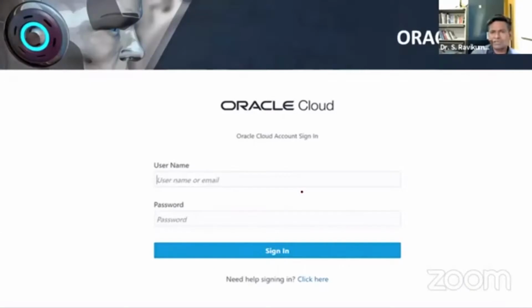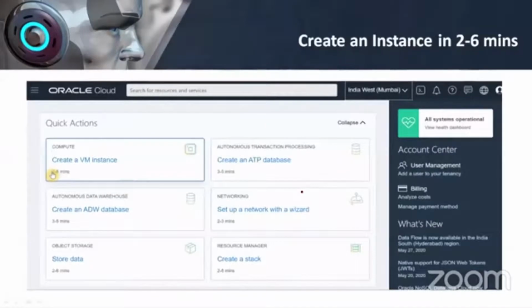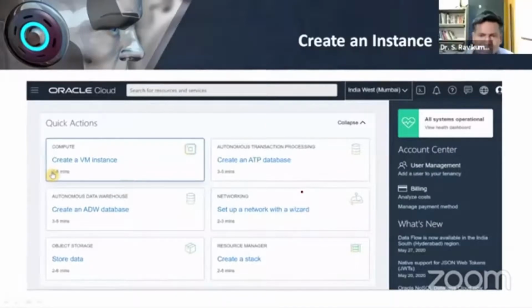Here also, when you go into Oracle, you have to create your user ID and password. You have to log in. After logging in, you will get this screen. Here itself it says that these are already available.